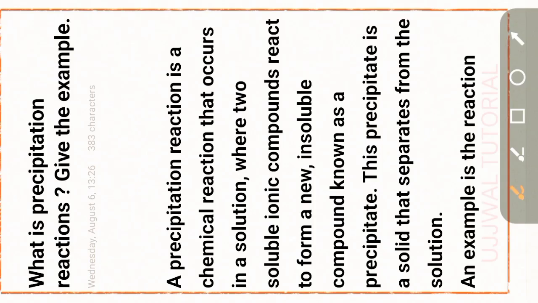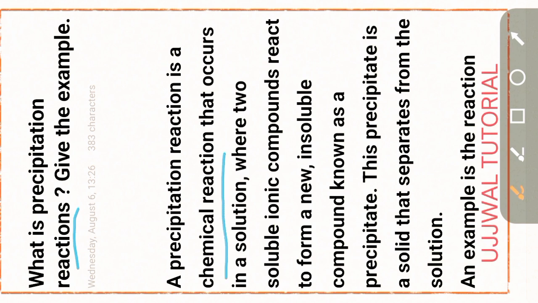My dear viewers, now discuss what is a precipitation reaction. Give the example. A precipitation reaction is a chemical reaction that occurs in a solution where two soluble ionic compounds react to form a new substance, an insoluble compound known as a precipitate. This precipitate is a solid that separates from the solution.